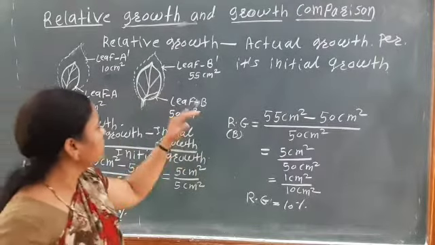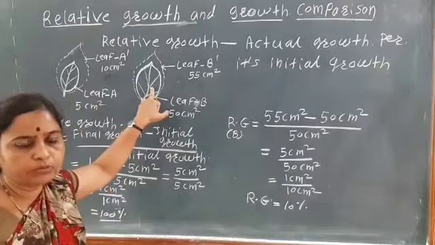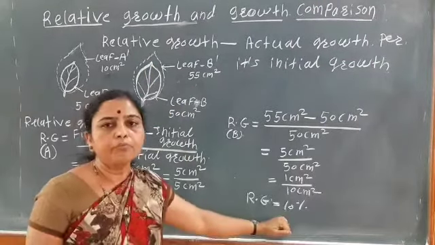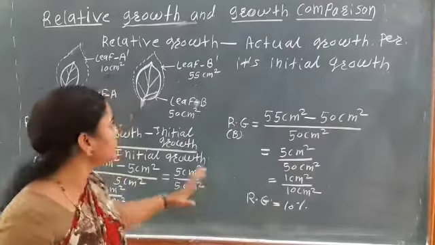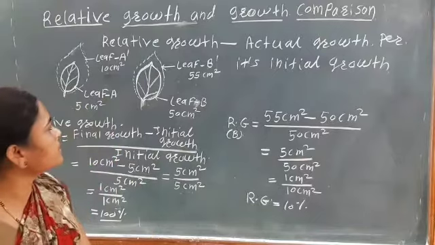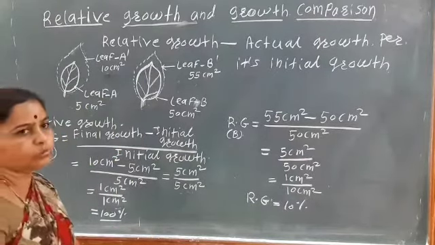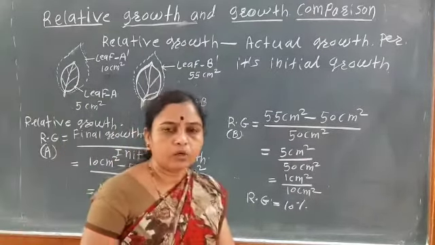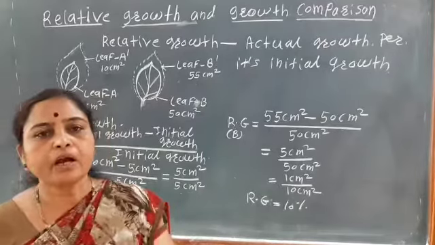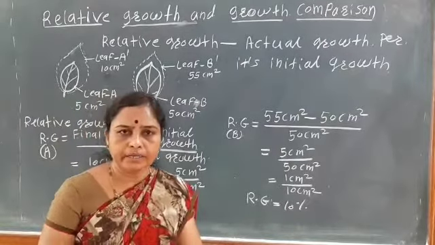While here the initial size of the leaf is maximum, then the relative growth rate is the minimum. Okay so it is about the relative growth. Relative growth means actual growth or absolute growth per its initial growth. So it is about the comparison between the absolute growth and the relative growth.